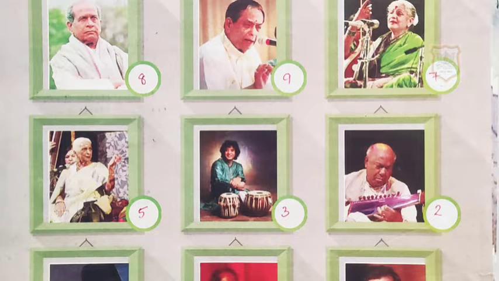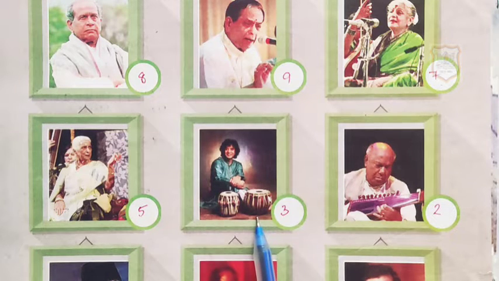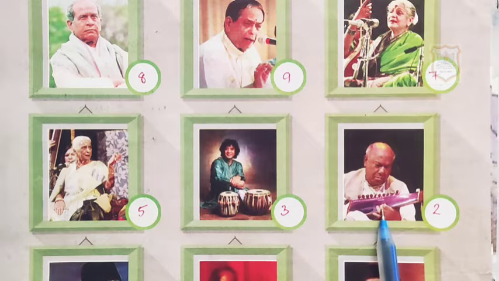Then students, this picture is of Girija Devi. So here we will write number 5. This is of Zakir Hussain. So here we will write number 3. And here we will write number 2. The name of this famous Indian musician is Ali Akbar Khan.